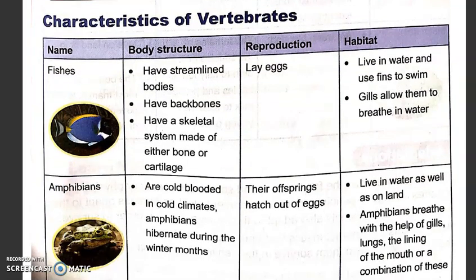Now, let's see the characteristics of these vertebrates. So, fishes, they have a streamlined body, they have backbones, they have a skeletal system made up of either bone or cartilage. They reproduce by laying eggs, they live in water and use fins to swim. Gills allow them to breathe in water.